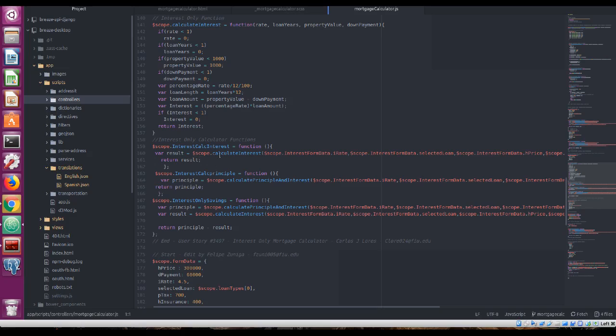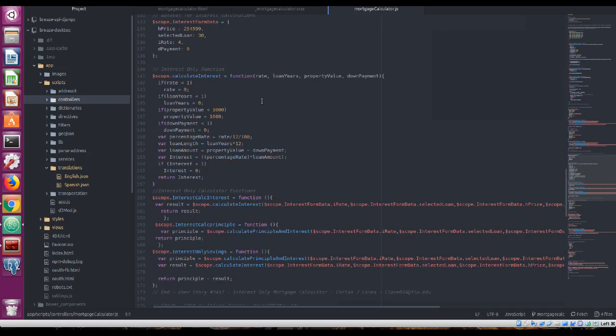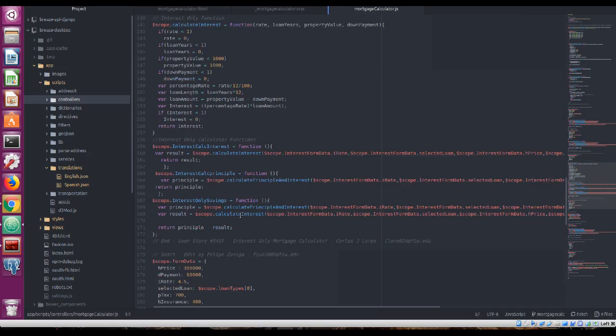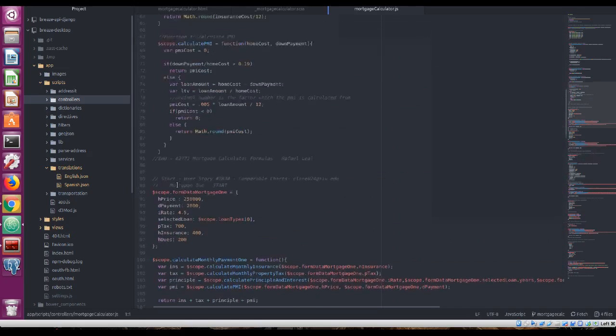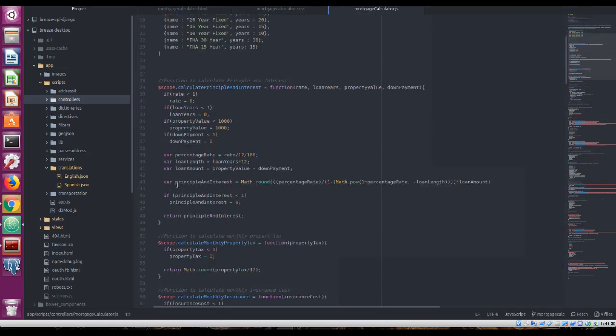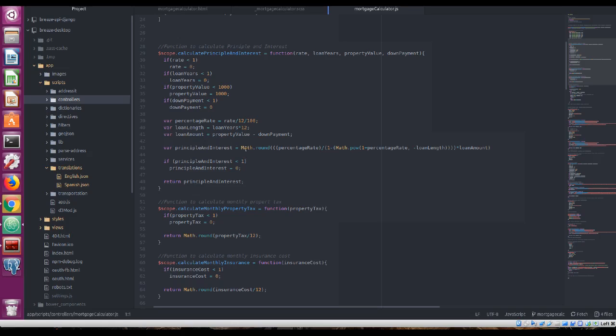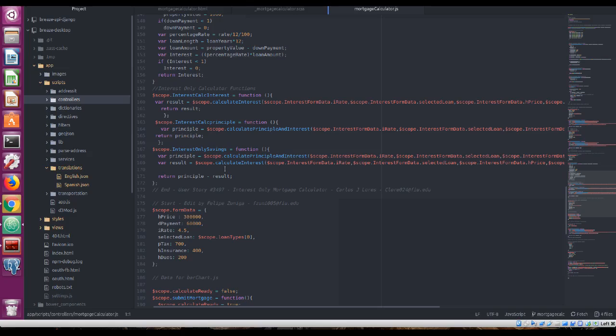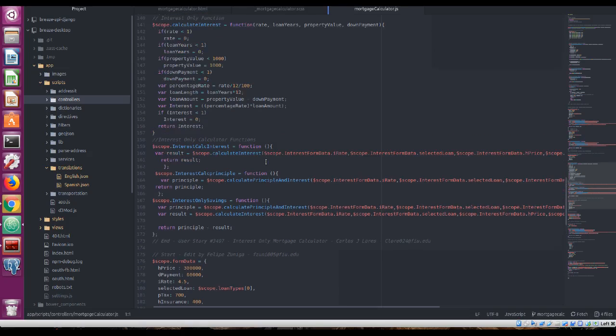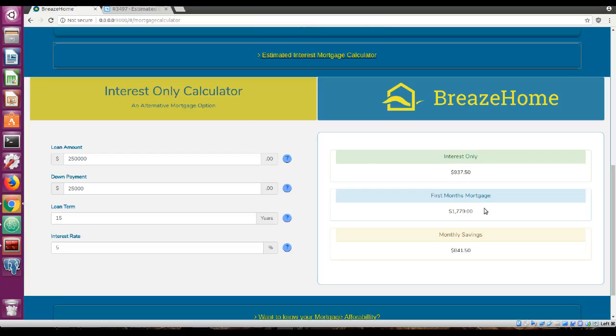These are the functions that I use to show it in the HTML. I grab the form data and it takes it into this function, and I grab the principal, which is up here, already made, and this is the formula for the principal and interest. And this is the savings, where I subtract the principal minus the results. So this is what I'm talking about, monthly savings. This is the difference.